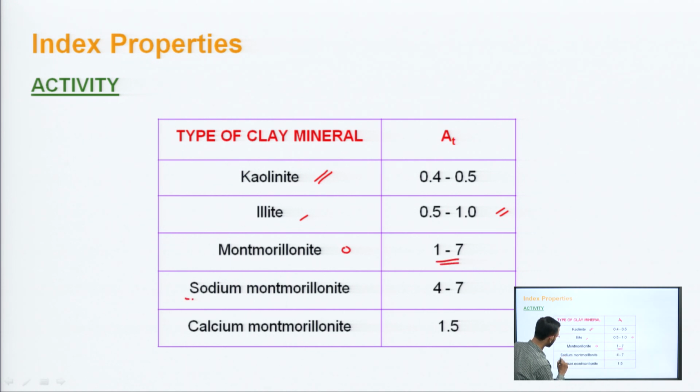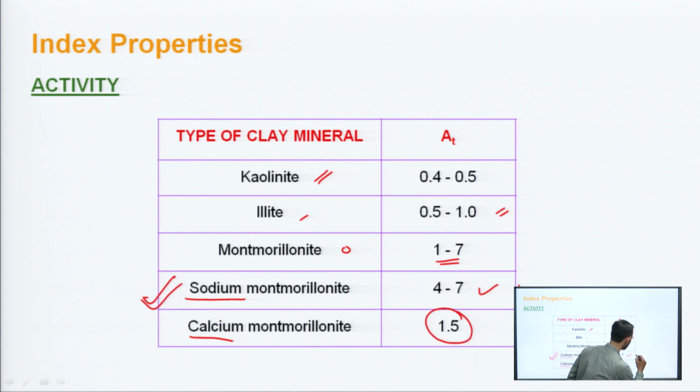But if it is sodium montmorillonite, that is Na plus cation present on the montmorillonite, it is 4 to 7 activity. If we talk about calcium montmorillonite, it will be about 1.5, which is very much less. But when we talk about sodium montmorillonite, it has the maximum value of activity.